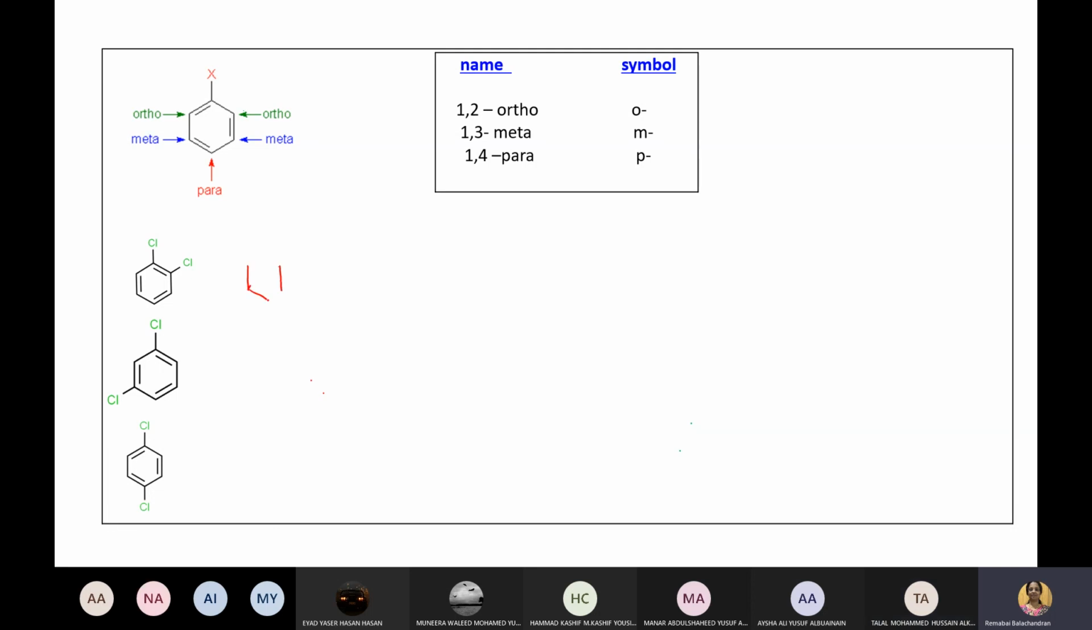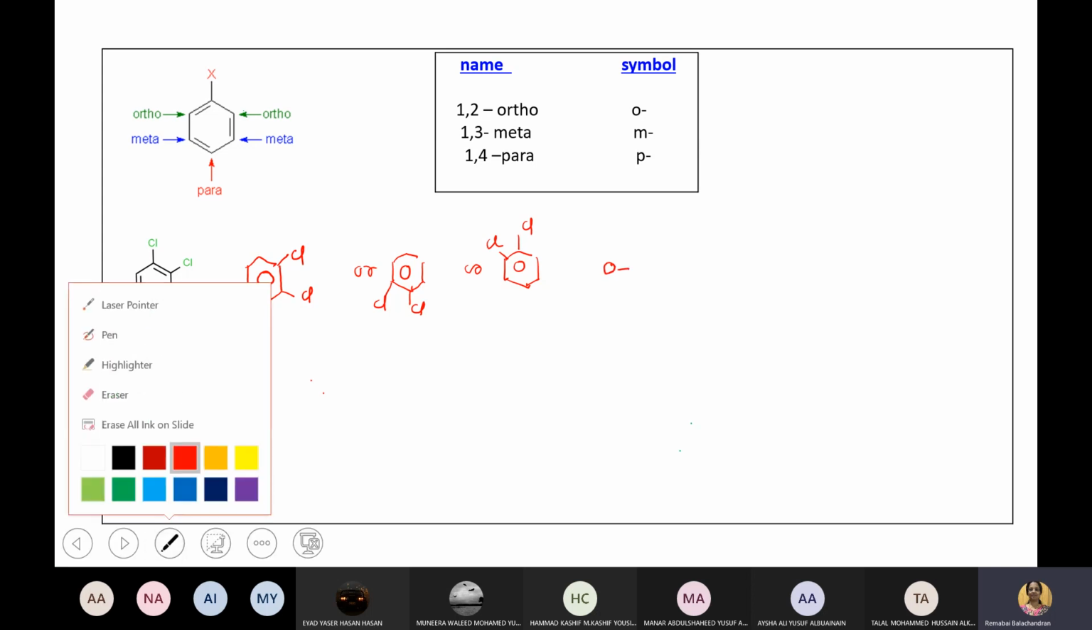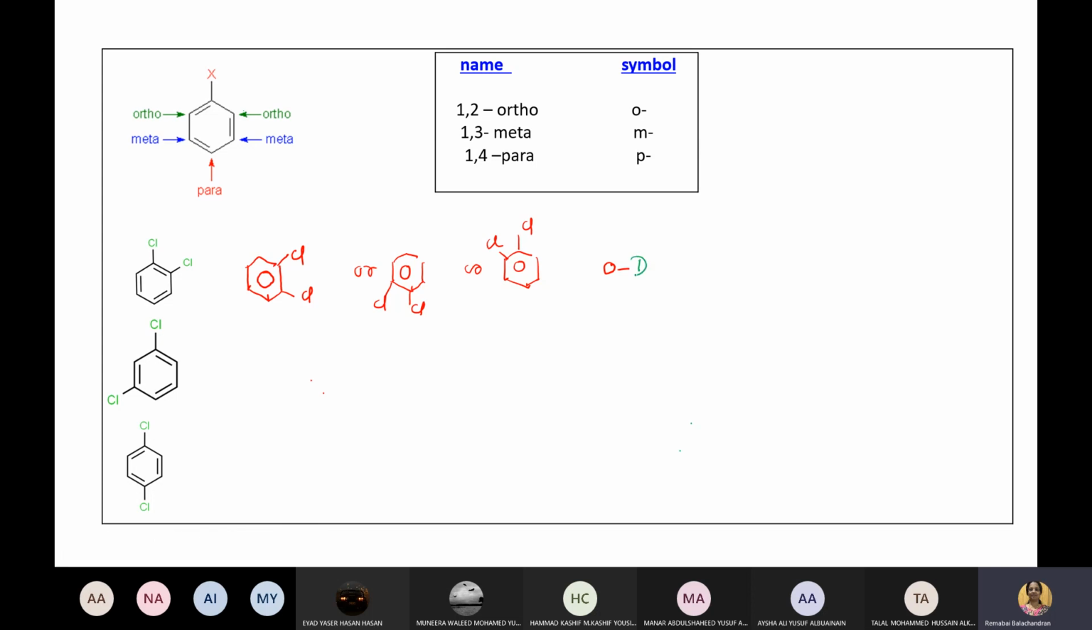So it can be any alternate positions. I just put a circle to save time. So I can put Cl here, Cl here, or I can put, come on, you tell another two positions. It can be Cl here, Cl here, or anywhere. You understand the meaning, right? So the hand doesn't get confused. So this is 1, 2. So the name is ortho, small letter o, and after that dichlorobenzene.